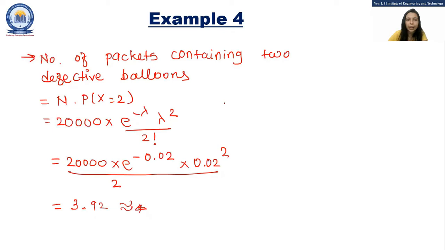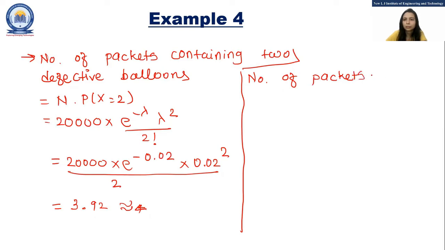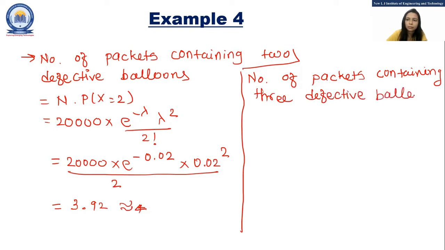Now the number of packets containing three defective balloons is equal to n into P of X equals 3.